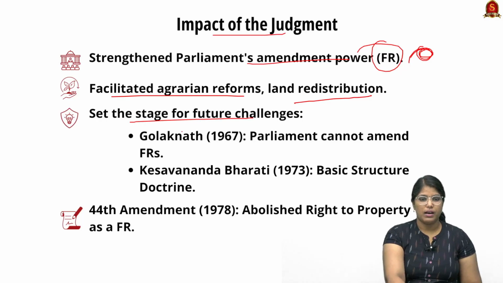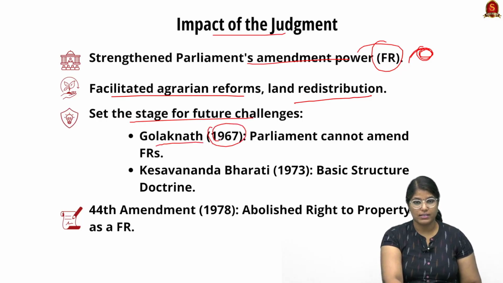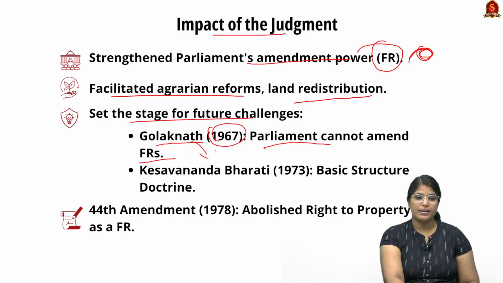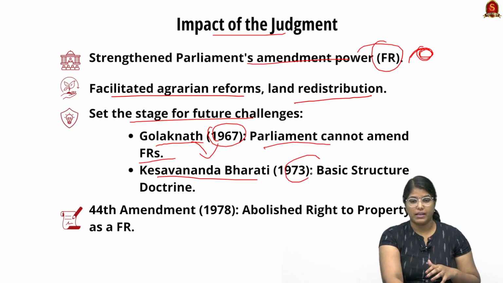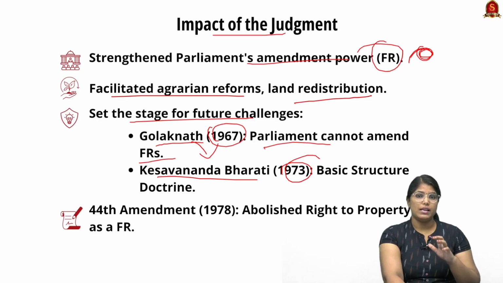For example, the Golaknath case of 1967. In this case, the court said Parliament cannot amend fundamental rights, but then it led to the evolution of the basic structure. In the Kesavananda Bharati case of 1973, the court said you can amend the Constitution, but you cannot amend its basic structure.